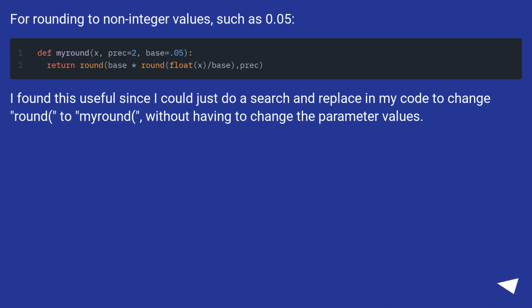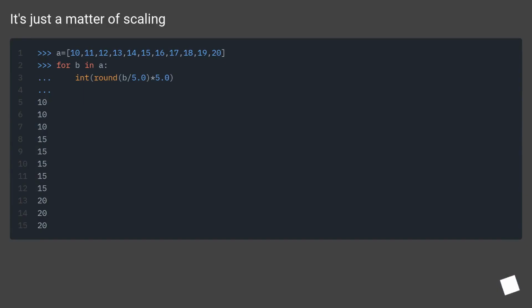For rounding to non-integer values, such as 0.05, I found this useful since I could just do a search and replace in my code to change round to myround, without having to change the parameter values. It's just a matter of scaling.